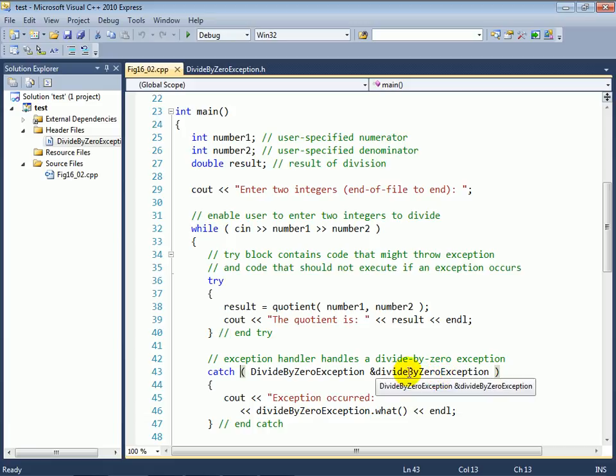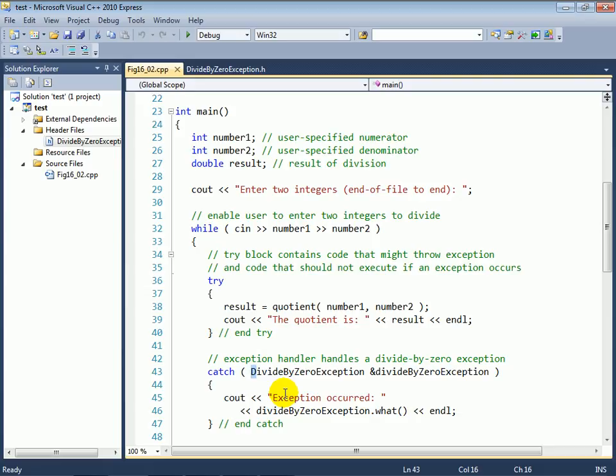And in this case, divideByZeroException is the parameter name, and it is of type reference to DivideByZeroException, which is a class that we defined and are going to take a look at in a moment. It's here in the header file, DivideByZeroException.h. Now, within the catch handler is where you do your error processing.